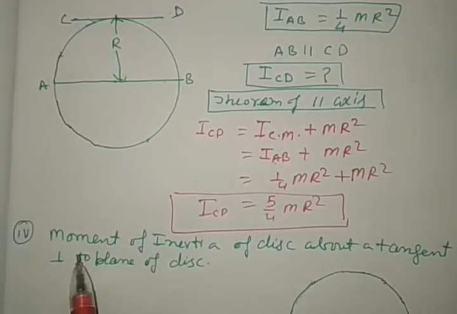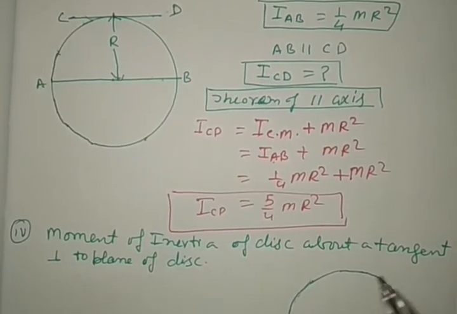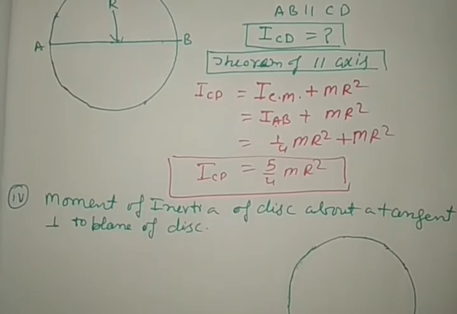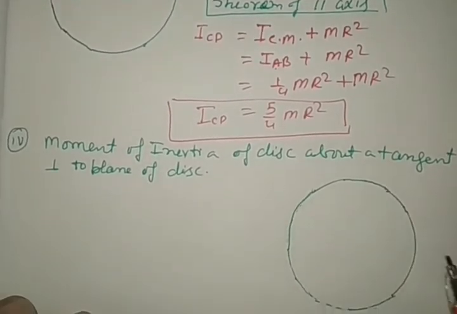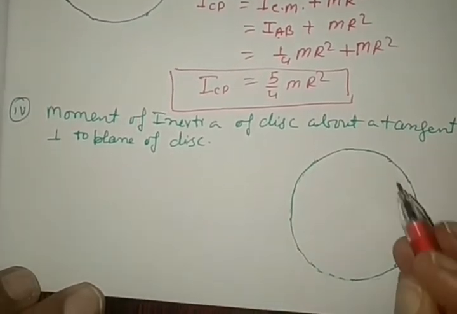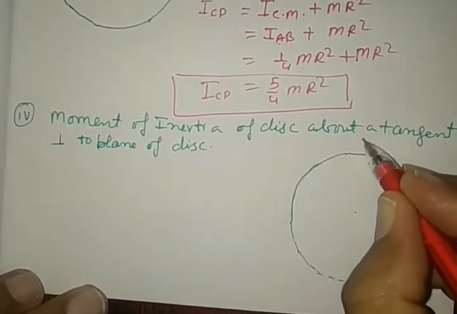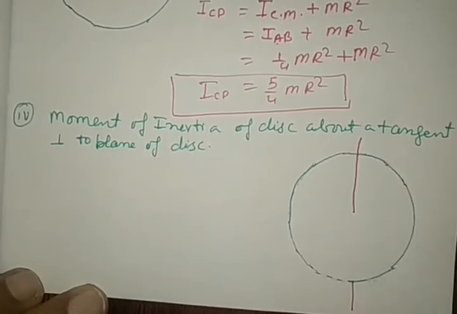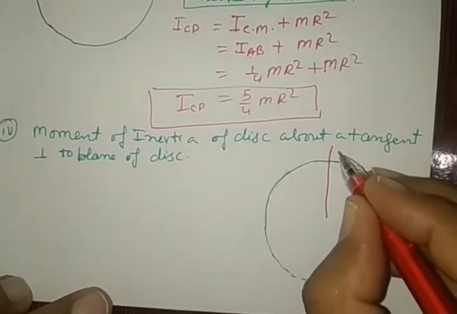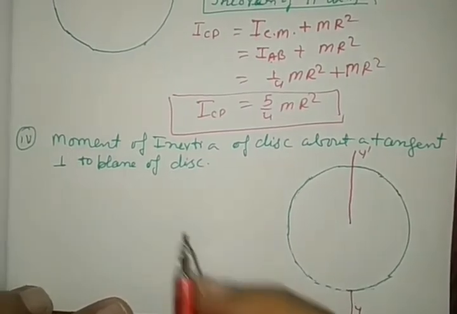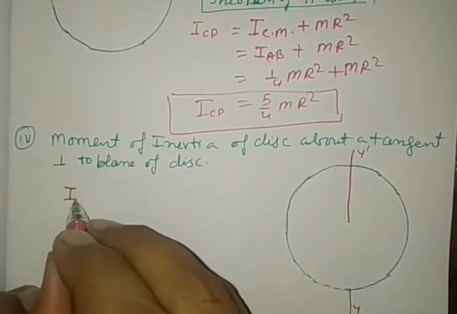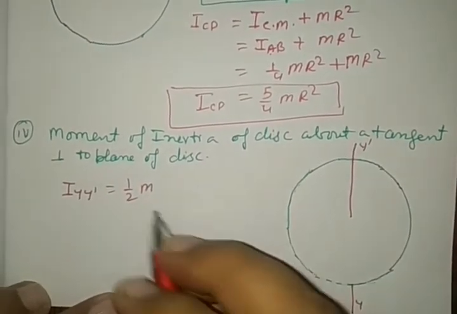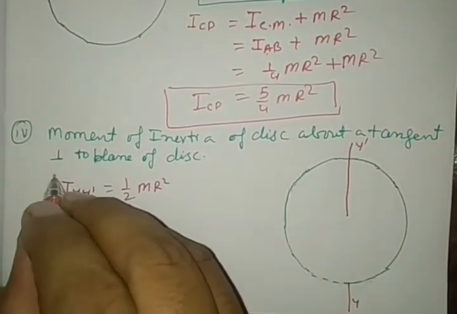Now in the fourth case, we are again going to change the axis of rotation, a new axis of rotation. See here in this diagram, where is this axis of rotation? This is a ring, center. The axis of rotation passes through the center of mass and is perpendicular to it, Y dash. The moment of inertia about this Y dash we have calculated. In the first case, it is half mr square.